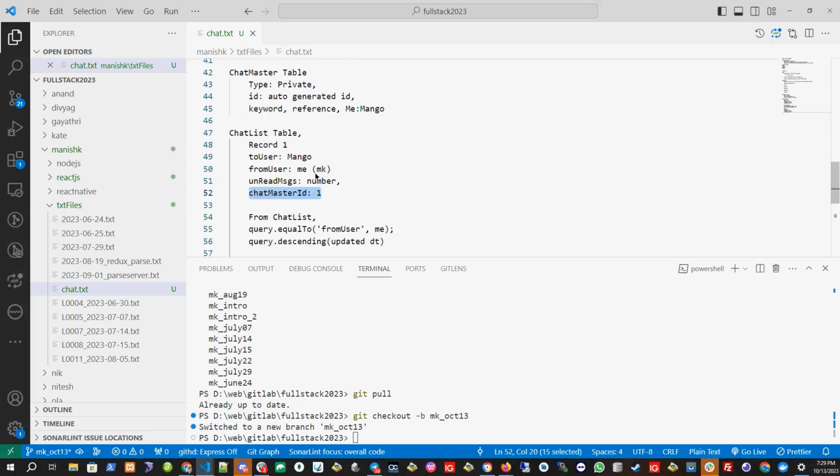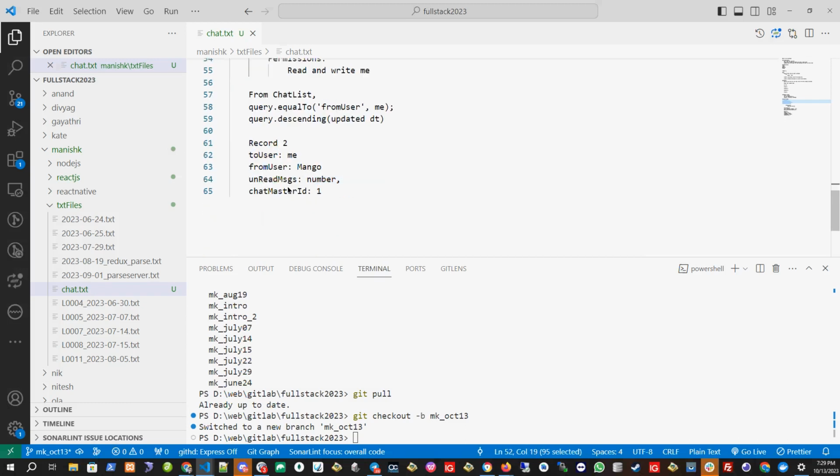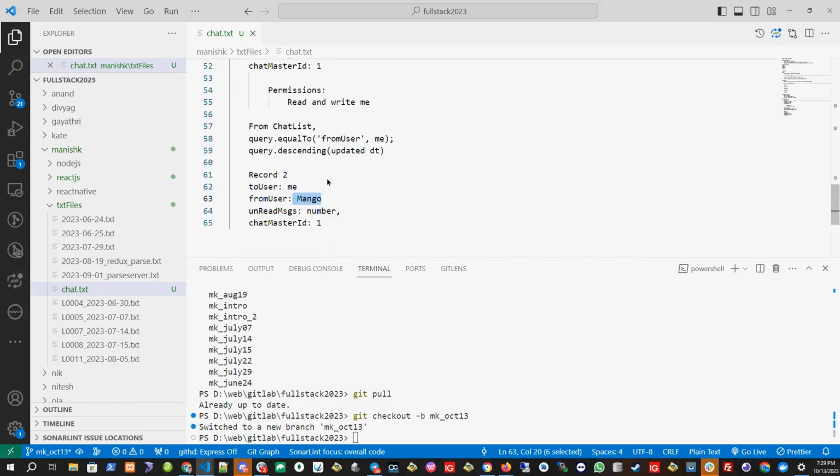Now, regarding permissions in the Parse Server, we have to give permissions. For this record, I will give read and write permission to me only, because the from user is me. I don't want this record to be visible to Mango.